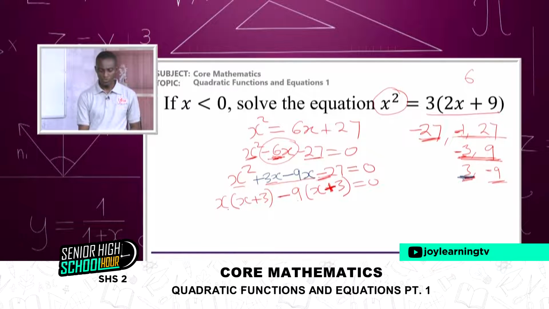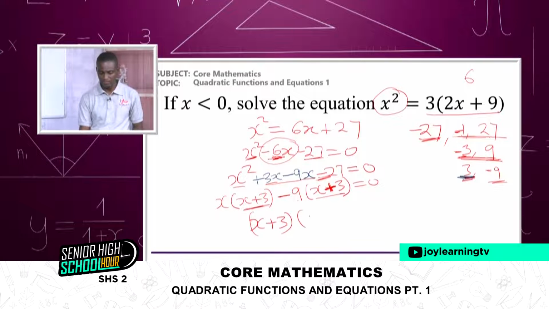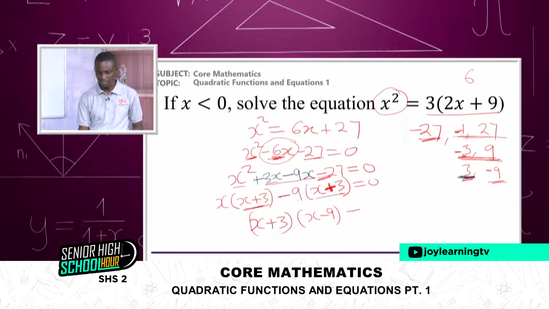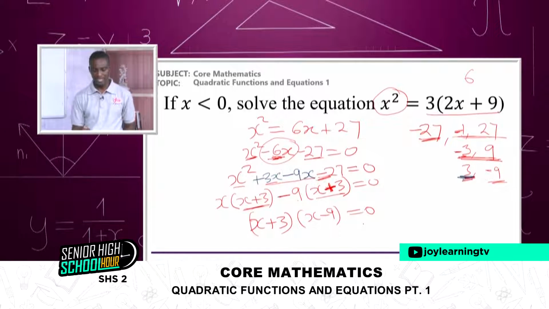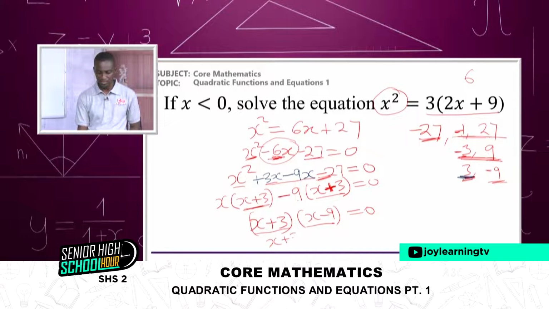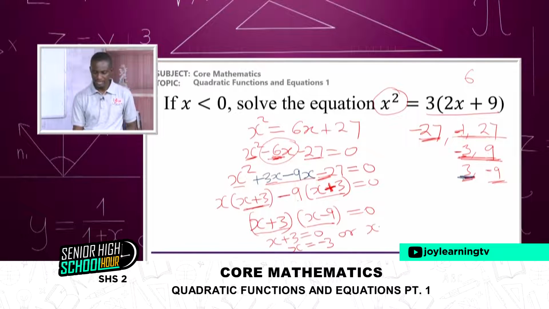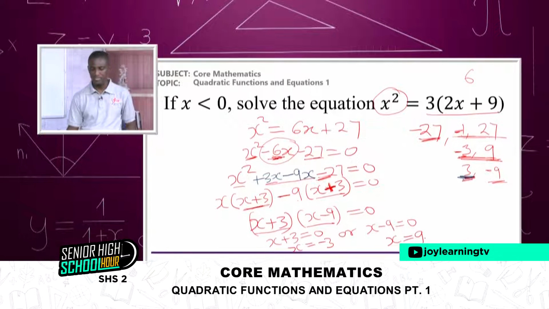Now we have two terms with a common factor. So let's factorize: x plus 3 and x minus 9 equals 0. Again, this times this equals 0 means one of them ought to be 0. So either x plus 3 is equal to 0, or x minus 9 is equal to 0, and our x becomes positive 9.